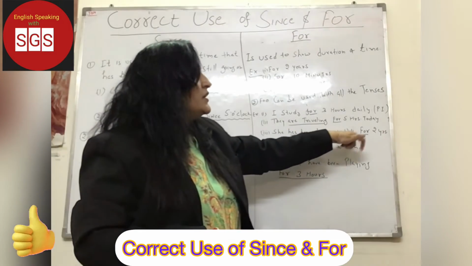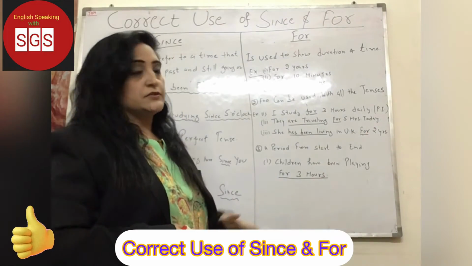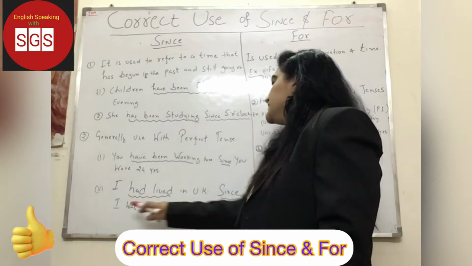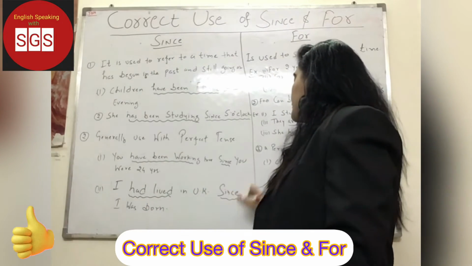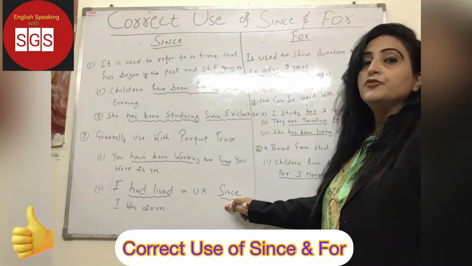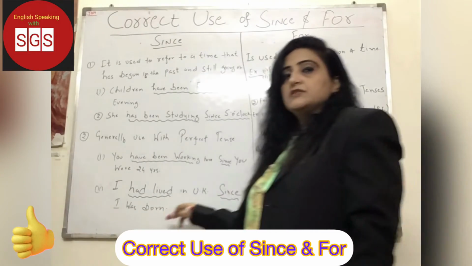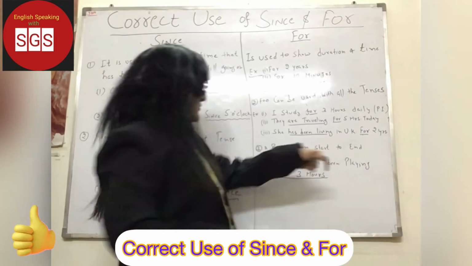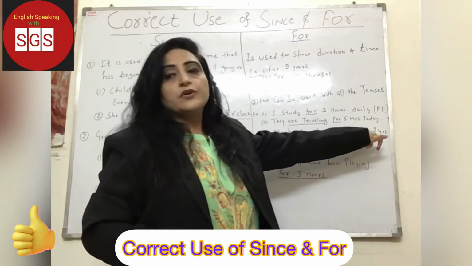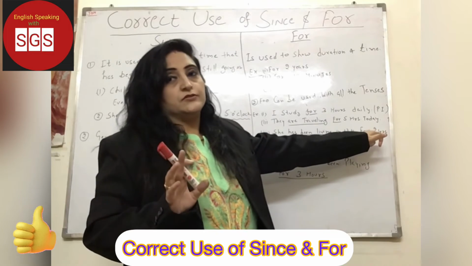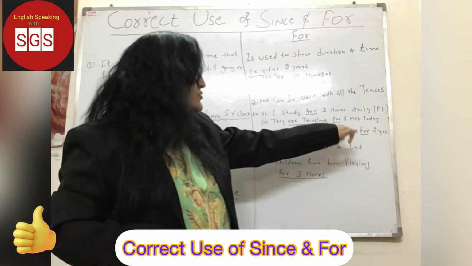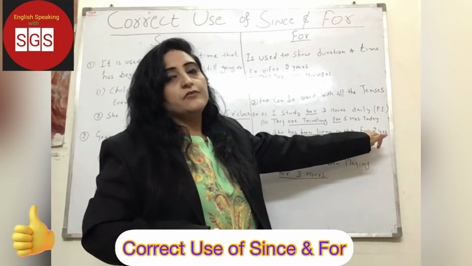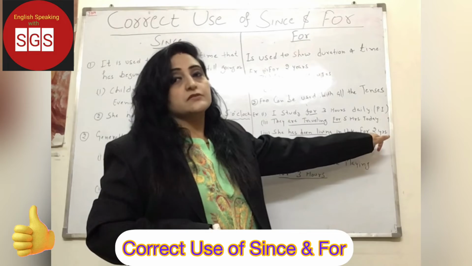She has been living in UK for 2 years. See, I had lived in UK since I was born. Here we don't know the exact duration. I was born, since then, I had lived in UK. But here we know she has been living in UK for 2 years. We know that it's been 2 years, right? So that's why we have used for here. We know the duration, right? So that's why we have used for, not since.